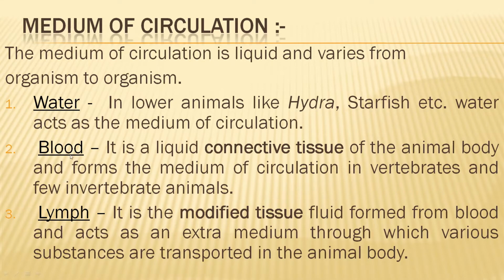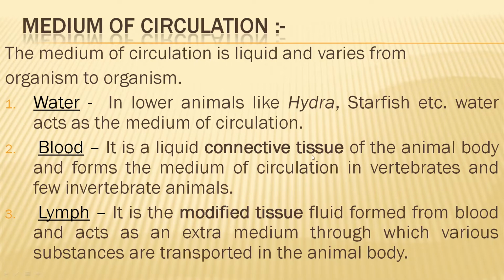As you know that blood always flows in a closed path, so it has no direct contact with the tissues. So who provides the nutrients to the tissue cells? Lymph. So in the human body also both act as the medium of circulation. Now blood is a liquid connective tissue as it connects all the parts of our body.